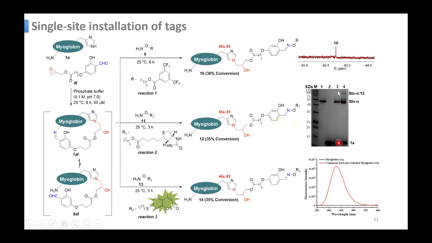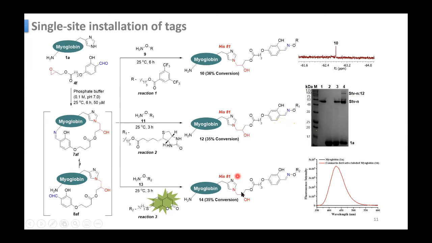This is streptavidin with native myoglobin, and this is streptavidin with modified, tagged myoglobin. Here you can see a band comes above, around 100 kilodalton. It means that one single streptavidin is attached to this biotin, so that means only single site modification.